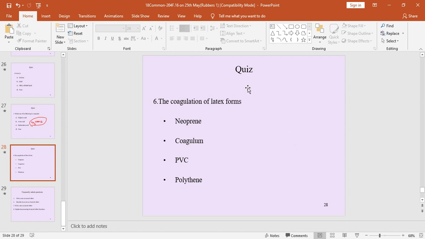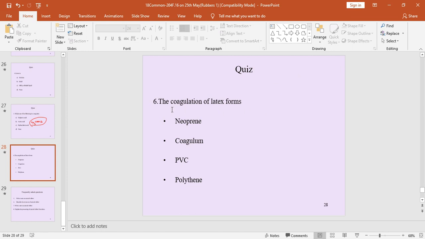Next, see this question. The coagulation of latex forms: neoprene, coagulum, PVC, polythene. Which is the correct answer?